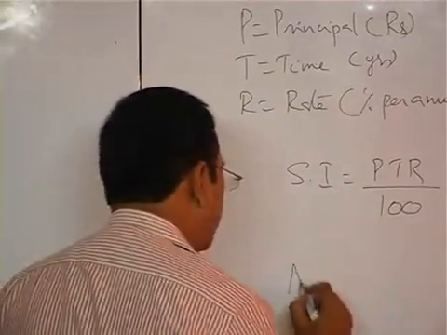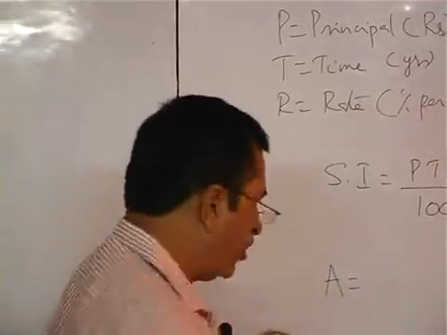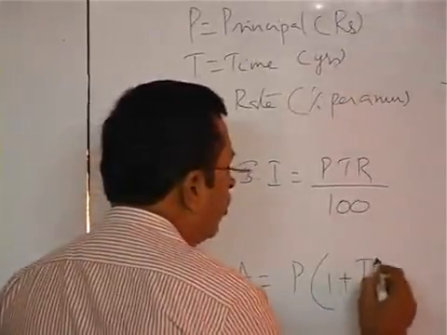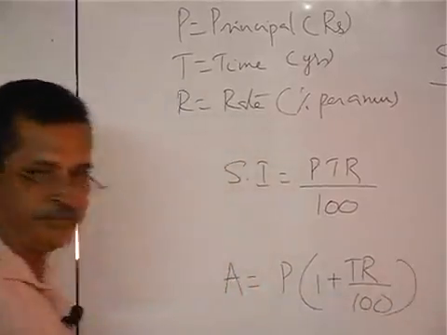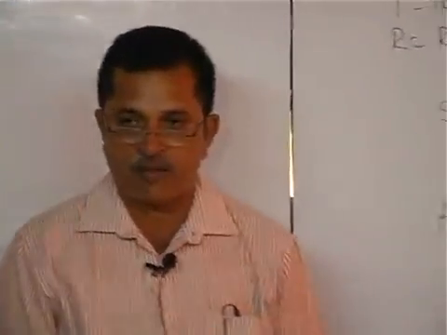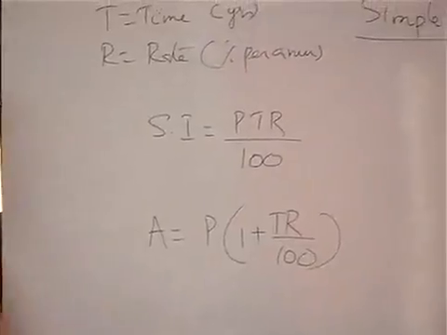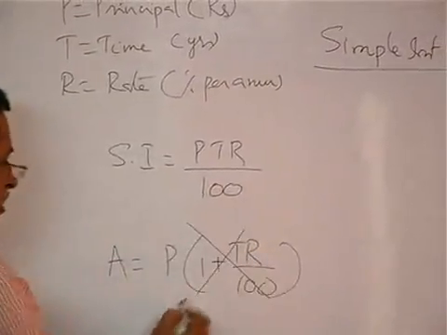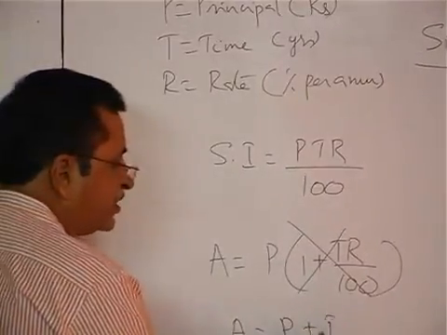According to simple interest we have a formula for amount also. Amount is equal to P into 1 plus TR by 100. But better than this formula, you can take amount as principal plus interest.